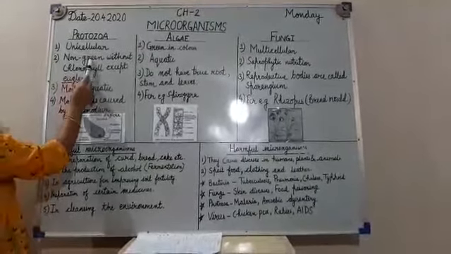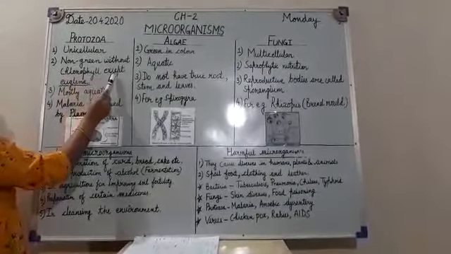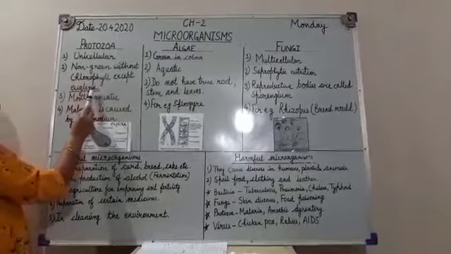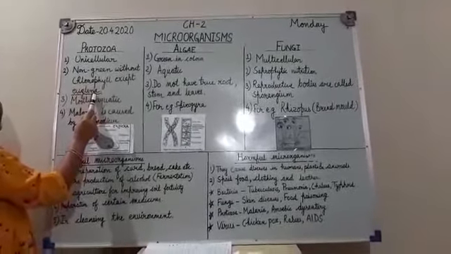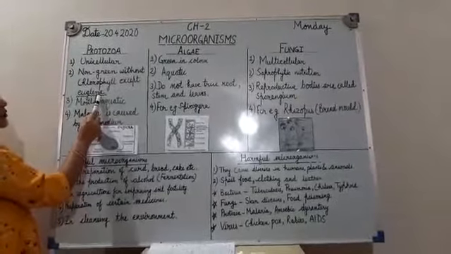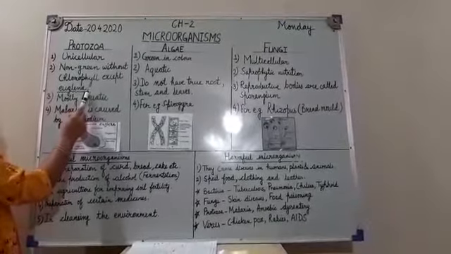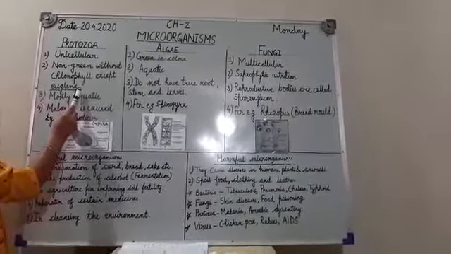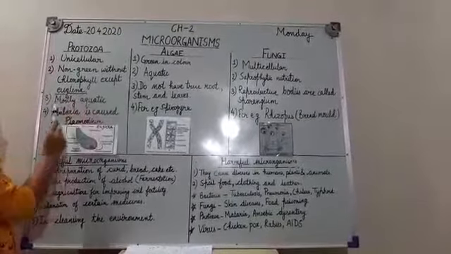They are non-green, without chlorophyll, except euglena. They are non-green organisms except euglena. Euglena is the only protozoa having chlorophyll and performing photosynthesis, though it takes food like the other organisms do.